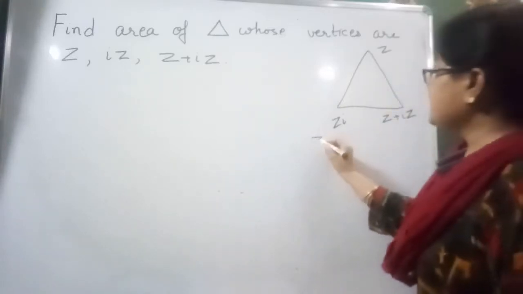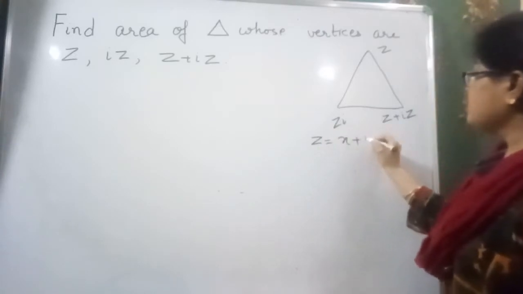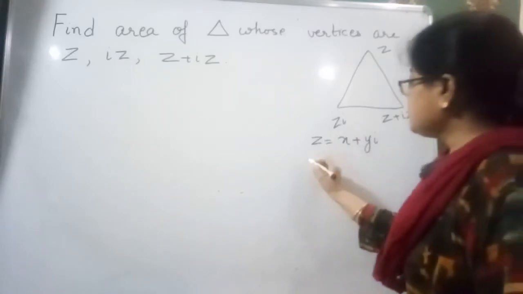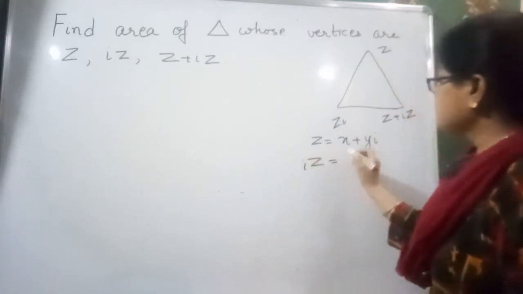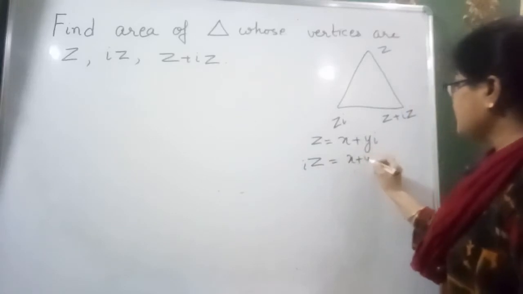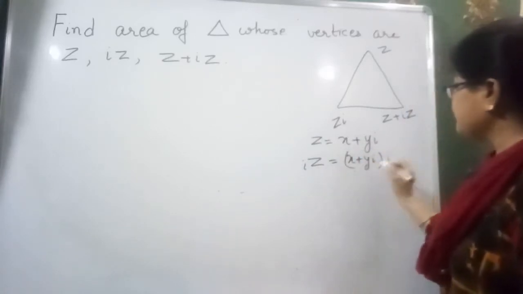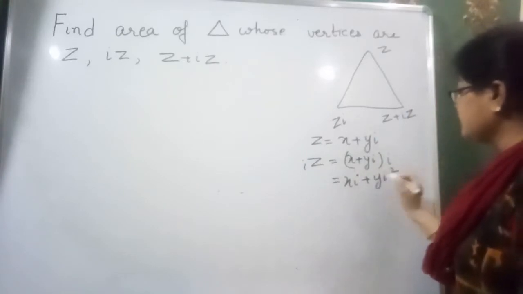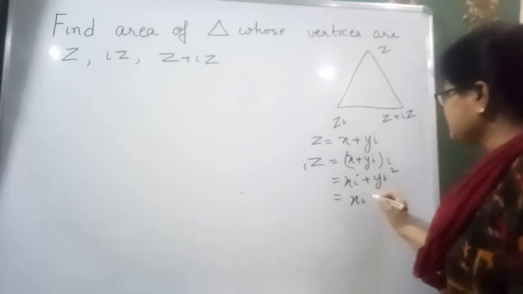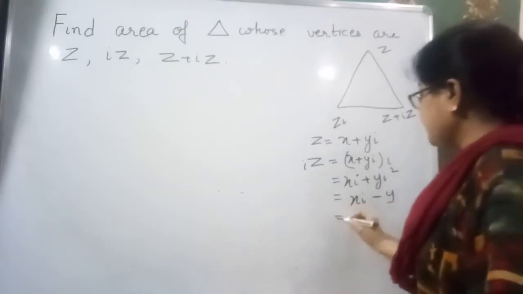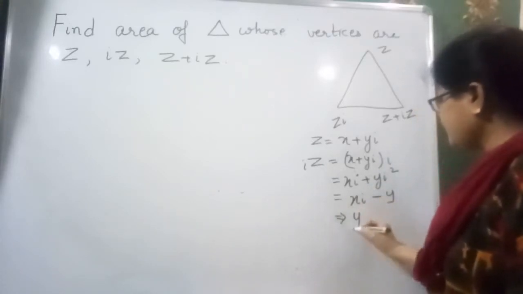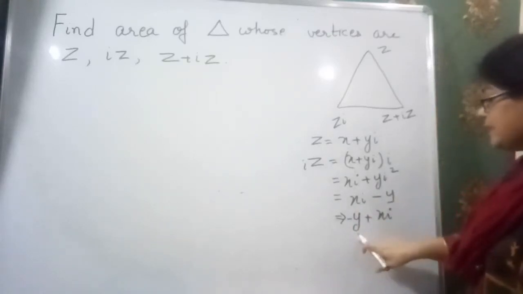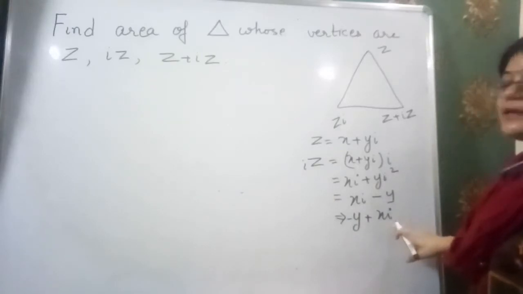Let z equal x plus yi. This is in the form of a complex number. Then what is the value of iz? That means we have to multiply our complex number with i. That means we have xi plus yi squared, that means xi minus y. When we write it in proper form, we have minus y plus xi. That means here the real part is minus y and the imaginary part is x.